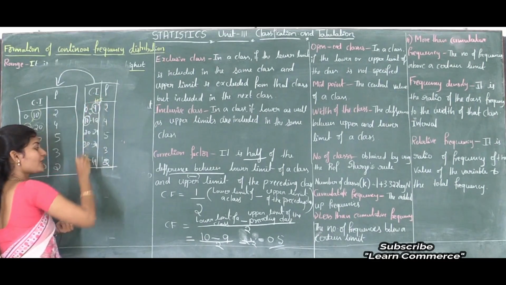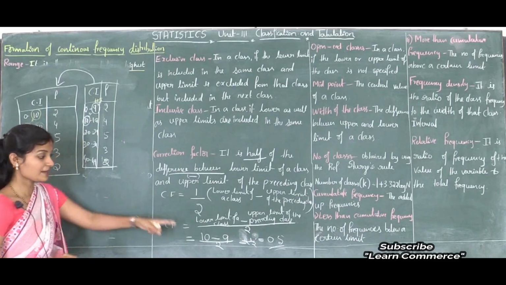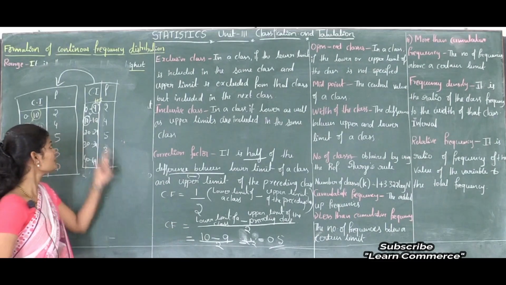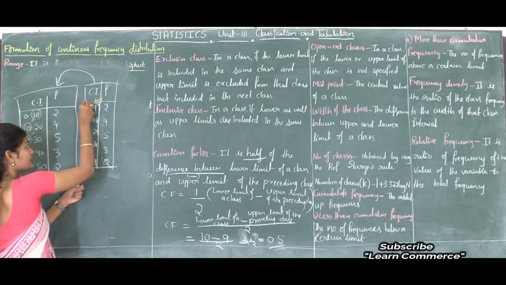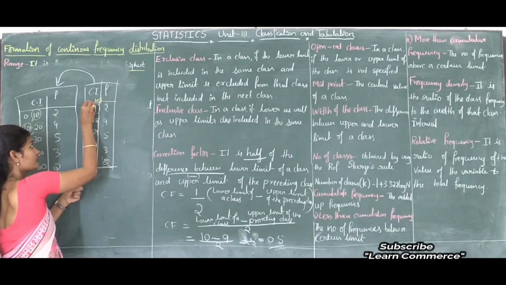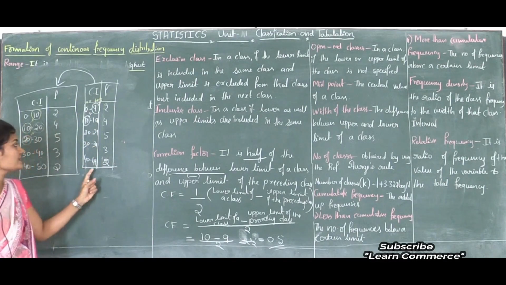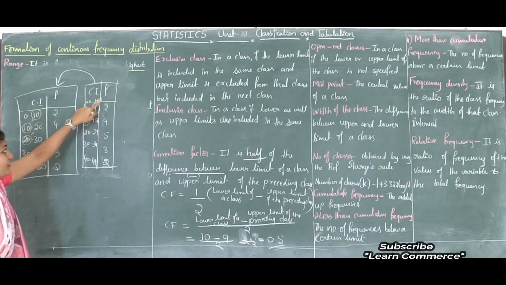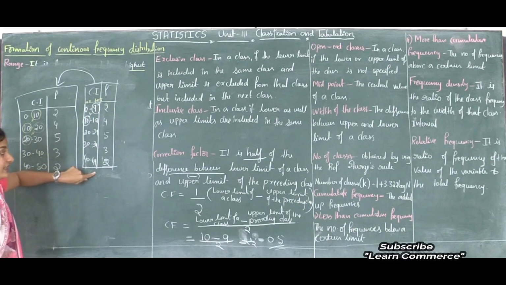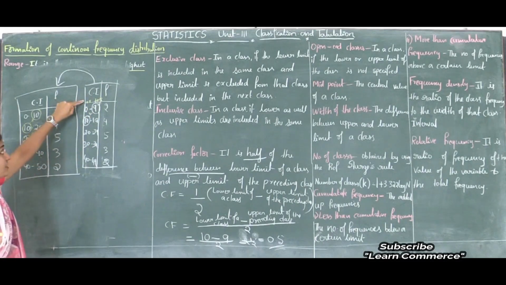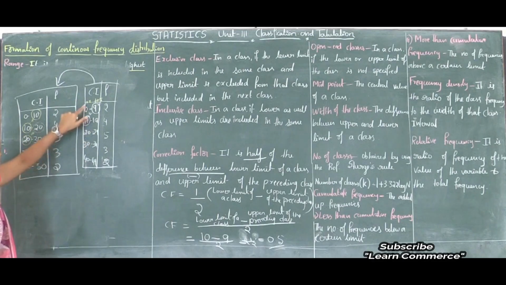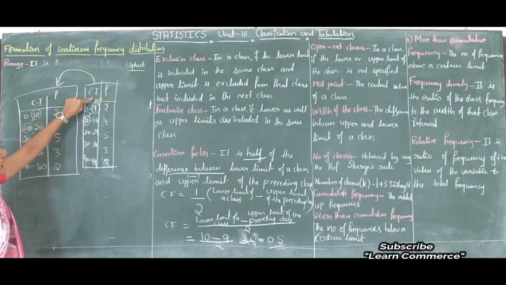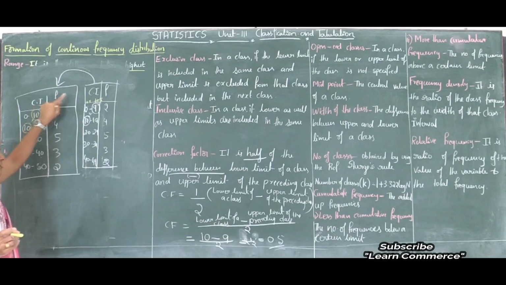We have to add correction factor to upper class limit and subtract correction factor from this lower class limit. How to convert, student? See, we have to add this correction factor to this upper class limit and we have to subtract this correction factor from this lower class limit. Then we can convert inclusive into exclusive. Okay, let's see.